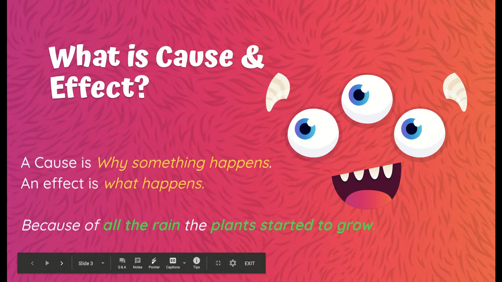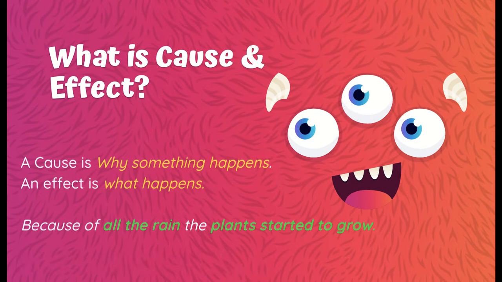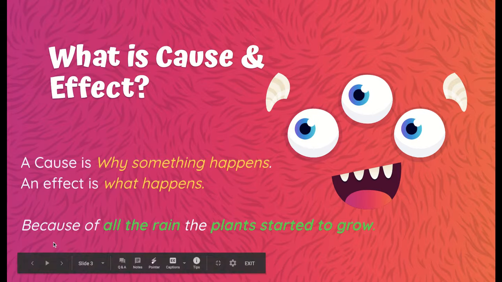So what is cause and effect? A cause is why something happens. An effect is what happens. For example, because of all the rain, the cause, the plant started to grow, the effect.